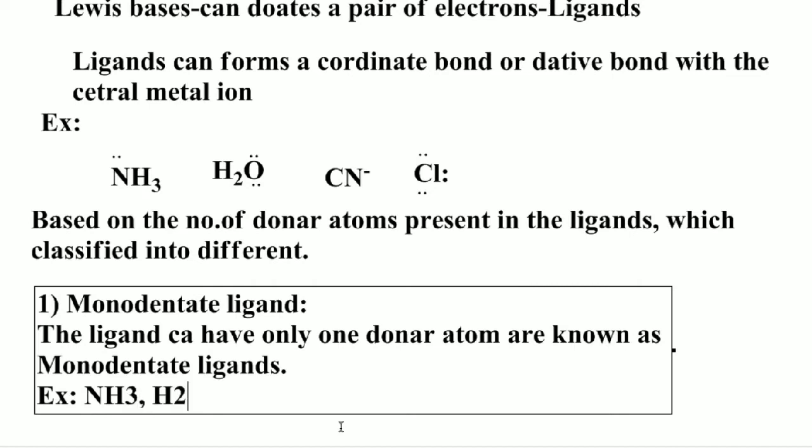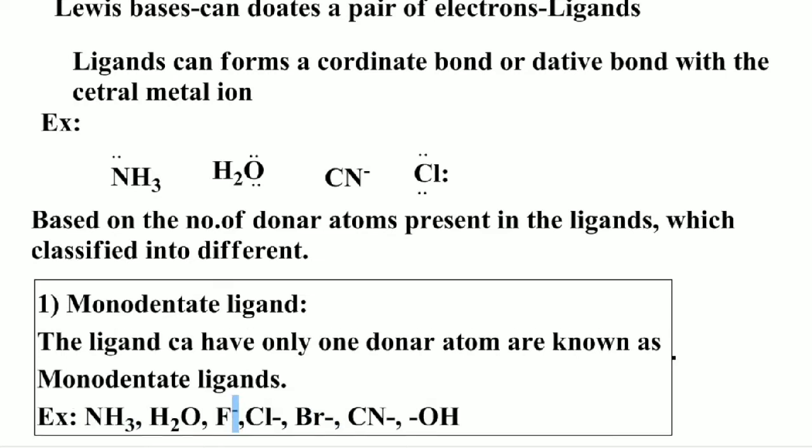Similarly, just now we saw H2O, and also the halide anions, that is F minus, Cl minus, Br minus. Similarly, CN minus, and the hydroxide anion, OH minus. All these act as monodentate ligands because these ligands have only one pair of electrons which they can donate to the central metal atom.